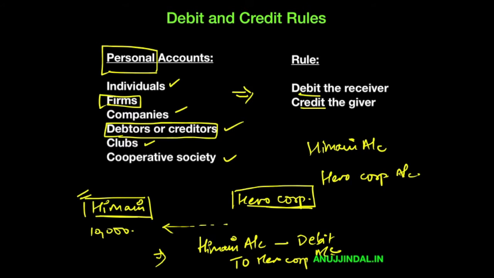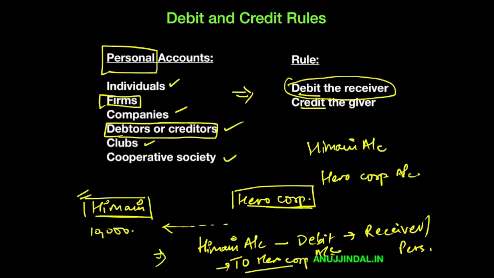Himani's account has been debited because she's a receiver and it is a personal account. So you're debiting the receiver and you are crediting the giver. When you are placing 'to' before any account, that means that it has been credited. So the giver has been credited and the receiver has been debited. This is the accounting transaction that you need to remember.